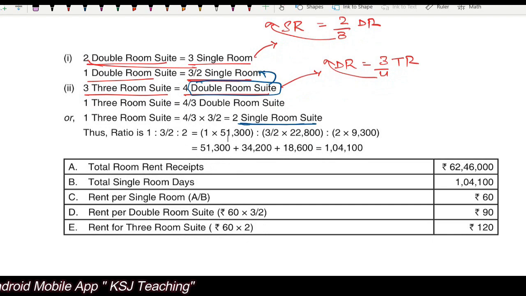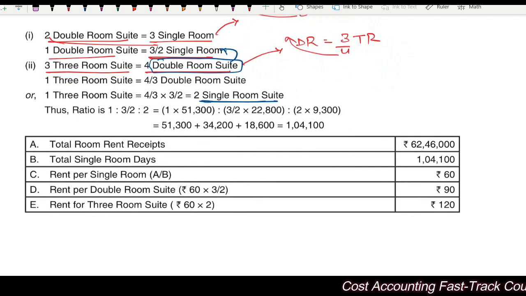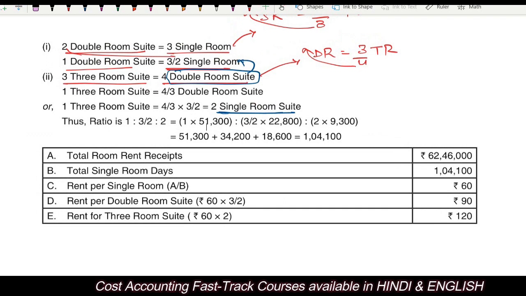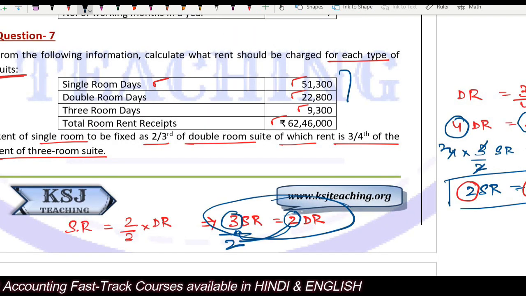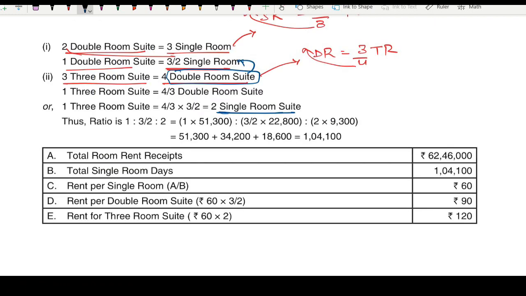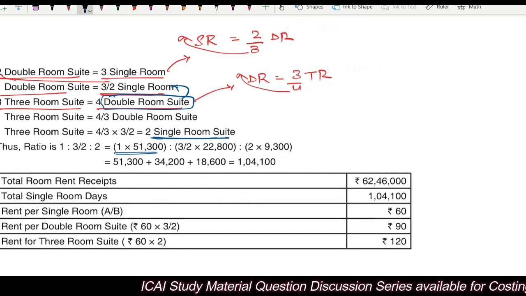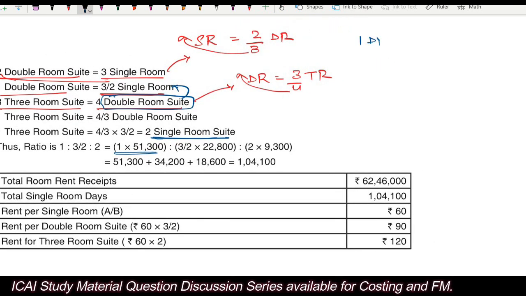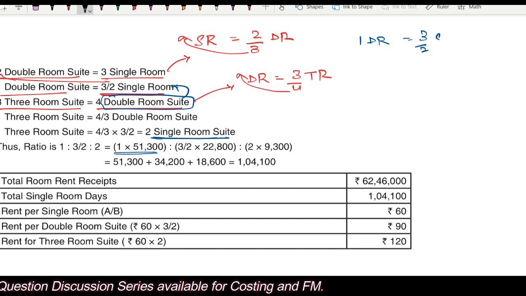Okay. Now everything is converted into a single room. So whatever is the cost of that, sorry, not cost, these are the room days. These are the room days given to you. These need to be converted. 1 into 51,300, correct? After that, now double room. He says 1 double room is equal to 3 by 2 single room.